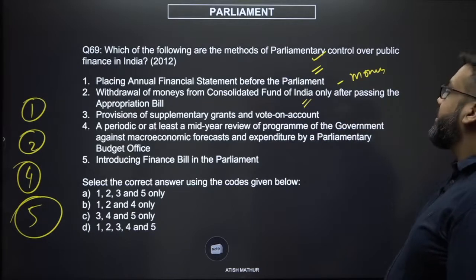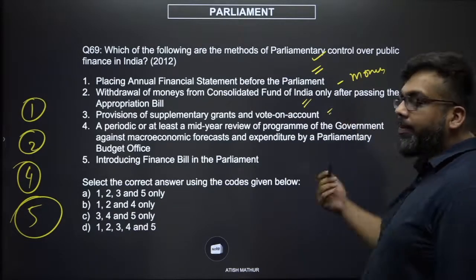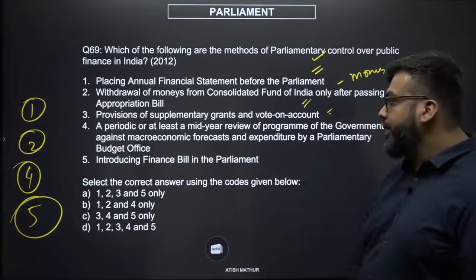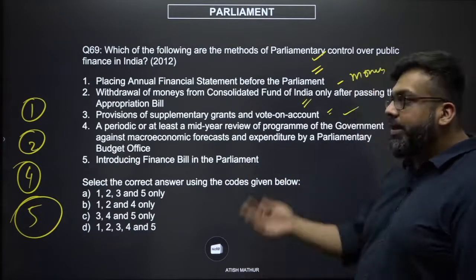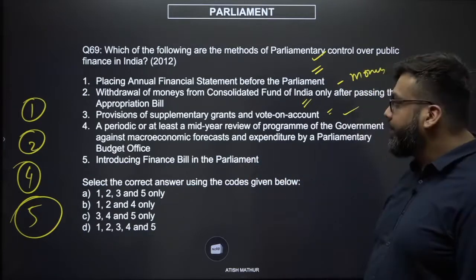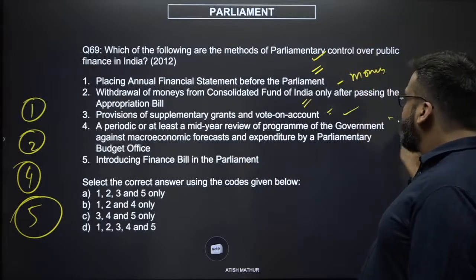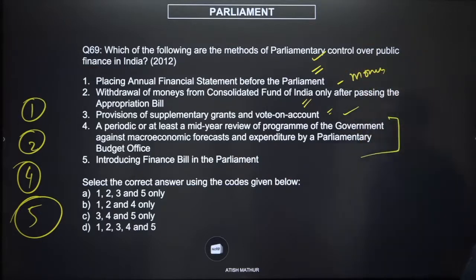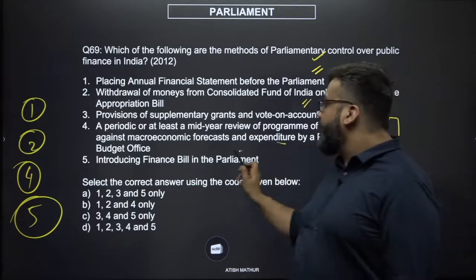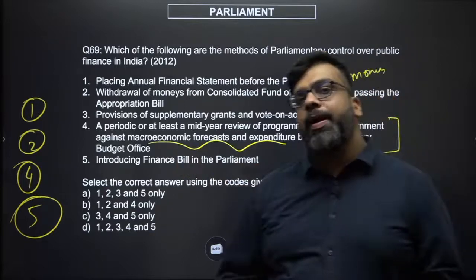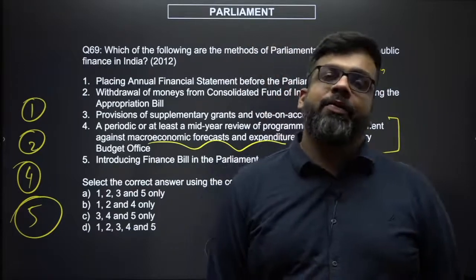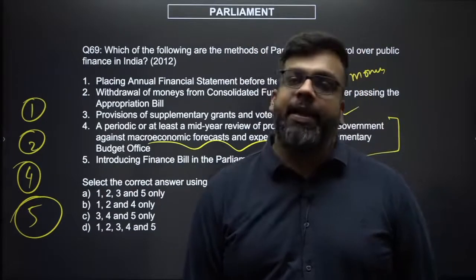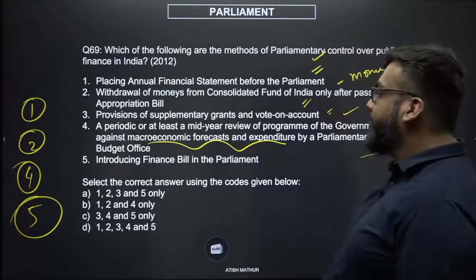Provisions of supplementary grants and vote on accounts, they have to also be approved by the parliament in case you need more money and your budgetary money is running out. Makes sense. Introducing a finance bill in the parliament is again fiscal policy decisions which you require parliamentary sanction for. This sounds too vague. A periodic or at least a mid-year review program of the government against macroeconomic forecasts. Macroeconomic forecasts by who? Because 5 different people will have 5 different forecasts. Your macroeconomic forecast by the government is always great, but anything which is not the government is always worrying. So 4 cannot be true.